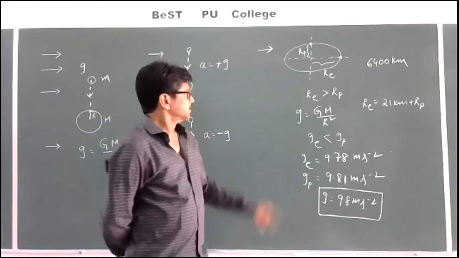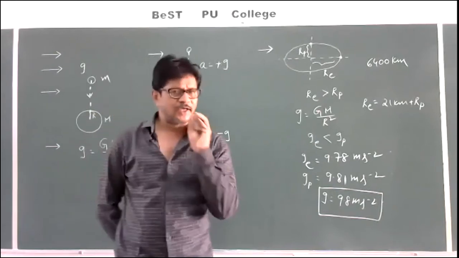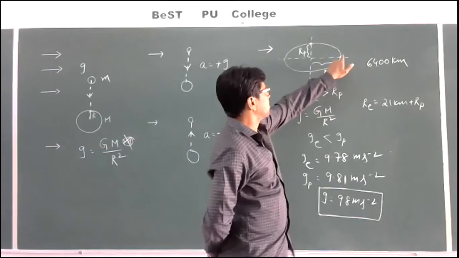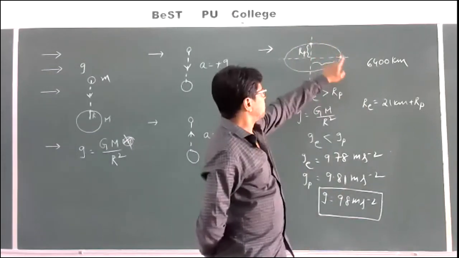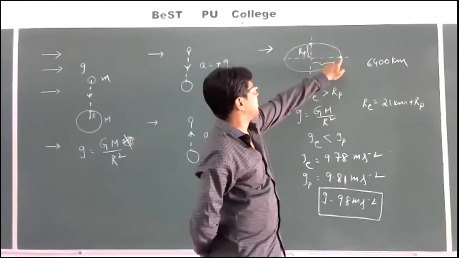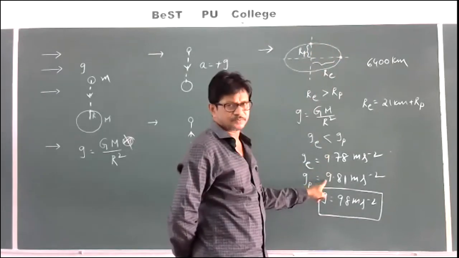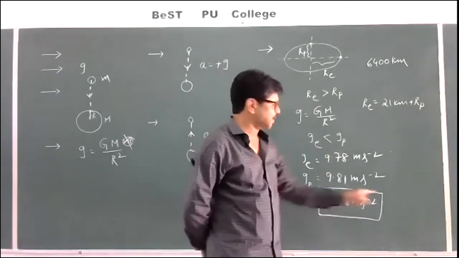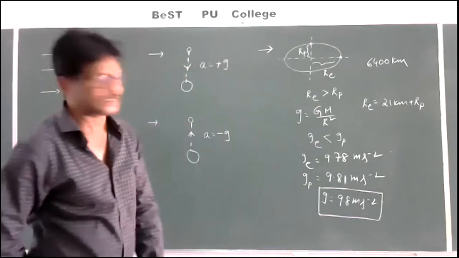Okay. So the important point we need to remember is that the value of acceleration due to gravity varies from one point to another on the surface of the earth. As you move from the equatorial point to the polar point, the value of acceleration due to gravity keeps on increasing. On average, we take the value of g as 9.8 meters per second square.